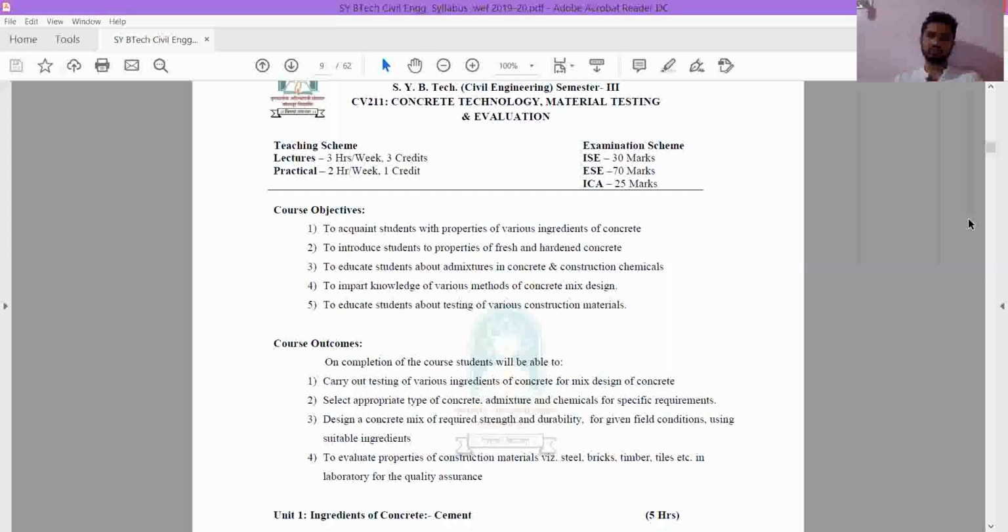To educate students about admixtures in concrete and construction chemicals. I told you there are four basic ingredients: cement, fine aggregate, coarse aggregate and water. With the help of these four ingredients we make the concrete. Sometimes, when you take only these four ingredients and make concrete, it will have one particular set of properties.